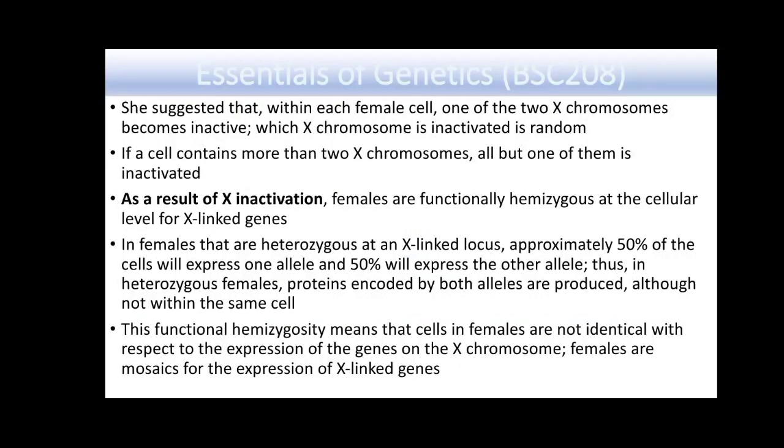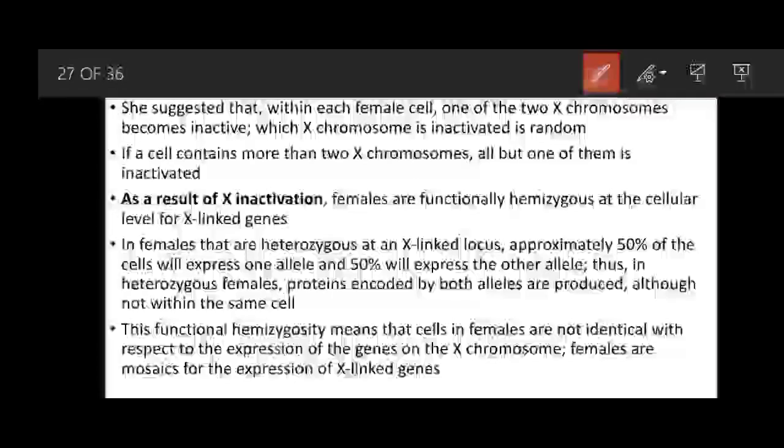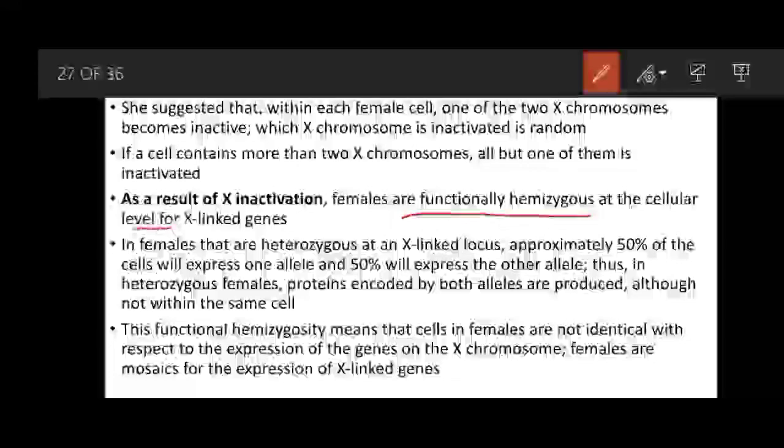So she suggested that within each female cell, one of the two X chromosomes becomes inactive, and which X chromosome is inactivated is random. So if a cell contains more than two X chromosomes, all but one of them is inactivated. So in the cases of some anomalies, when two X chromosomes are present, or three, or four X chromosomes are present, all are inactivated except one X chromosome. As a result of X inactivation, females are functionally hemizygous at the cellular level for the X-linked genes.